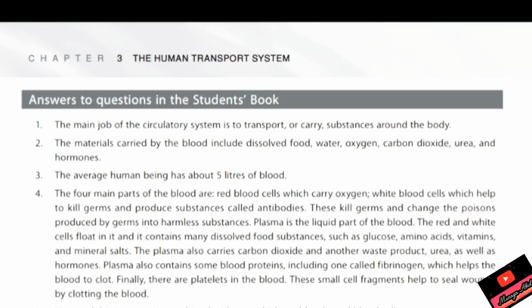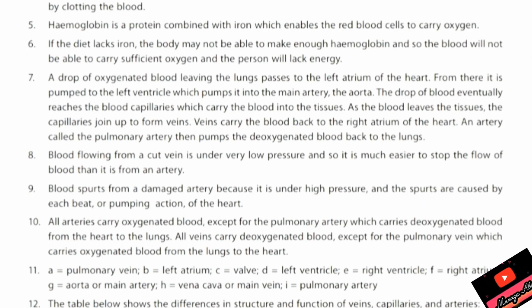Question number 4 answer is, the 4 main parts of the blood are red blood cells, which carry oxygen; white blood cells, which help to kill germs and produce substances called antibodies. These kill germs and change the poisons produced by germs into harmless substances. Plasma is the liquid part of the blood. The red and white cells float in it, and it contains many dissolved substances.